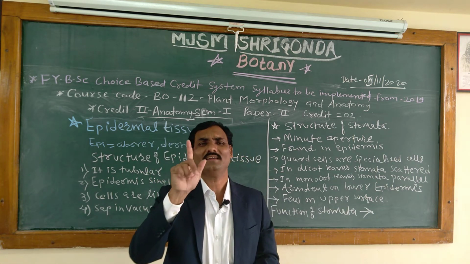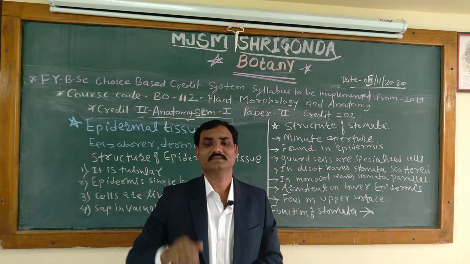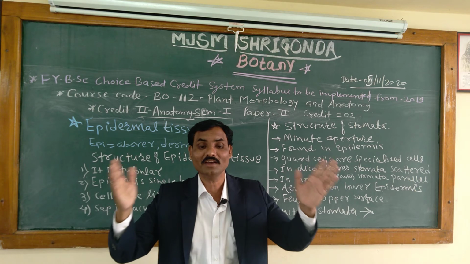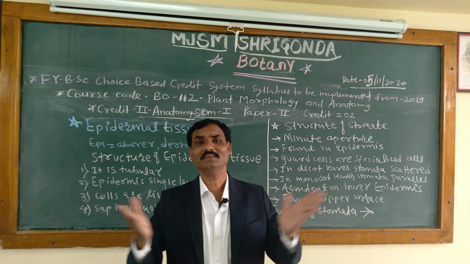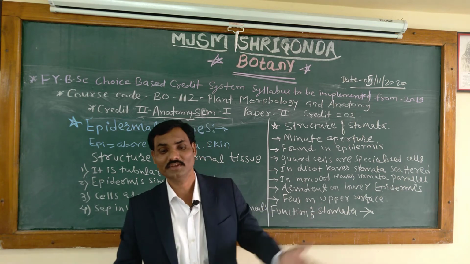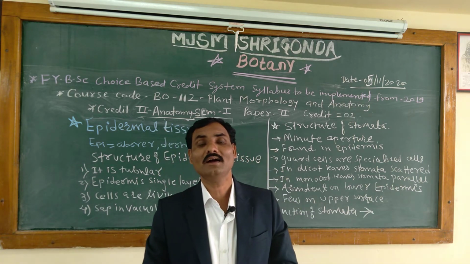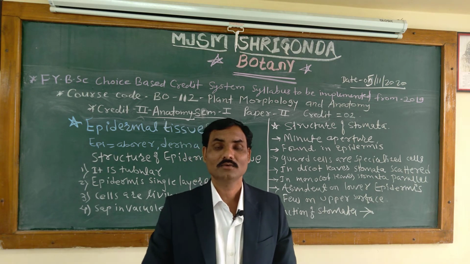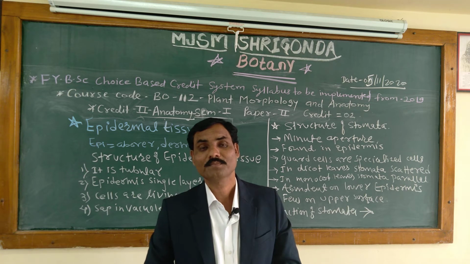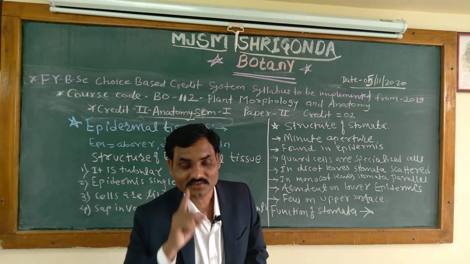Only one row of cells is there. Or there may be several rows of cells, multiseriate. Multi means many rows. This is seen at the base of the petiole of Portulaca, a genus of the Portulacaceae family, where there are multiseriate hairs.